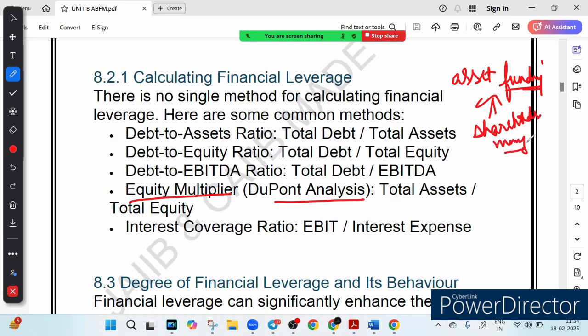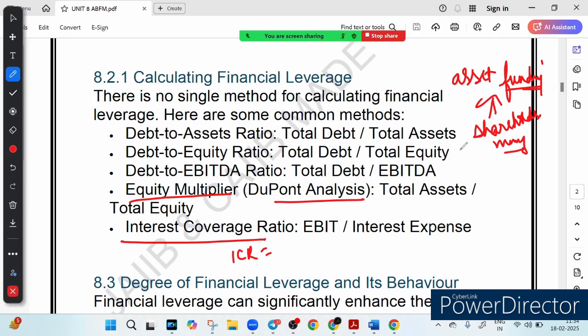And there is something called the interest coverage ratio, ICR. It measures how easily a business can pay its loan interest. Higher is safer. If the interest coverage ratio is higher, then it is safer, because it can easily pay its loan interest. Because it has taken debt, obviously it has to pay interest. If it can easily pay interest, then the interest coverage ratio is higher, right? So that is the point. Obviously the higher the ratio, the safer.